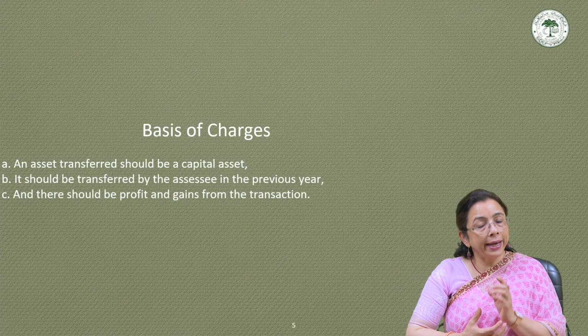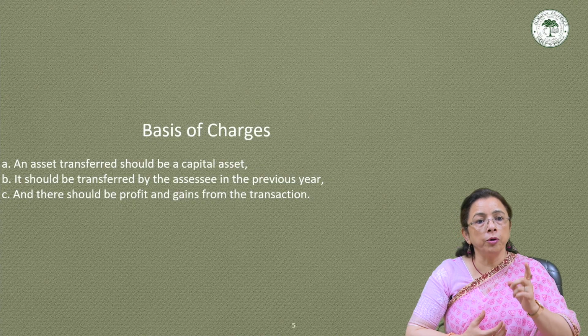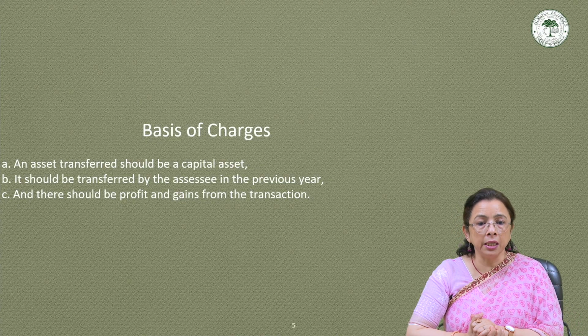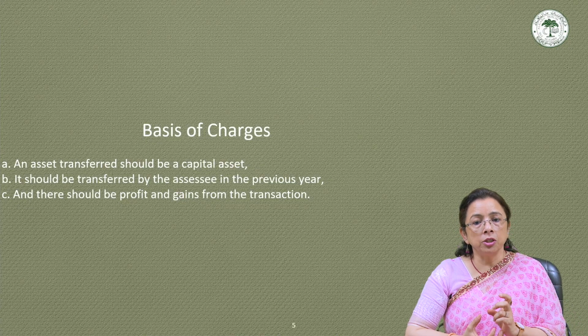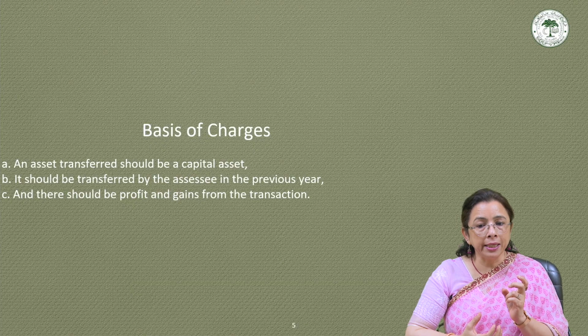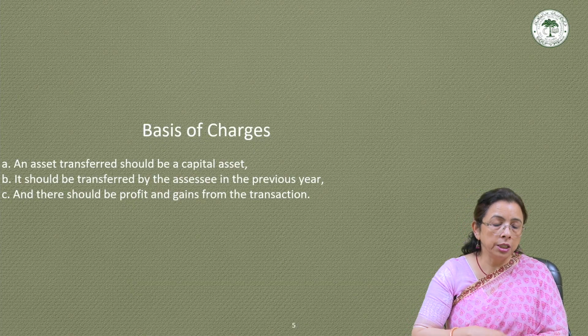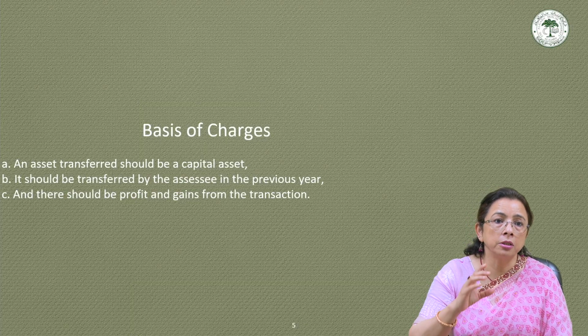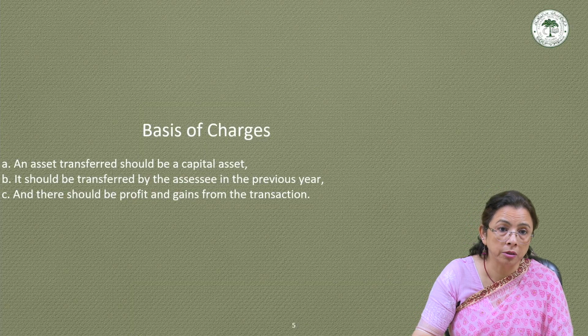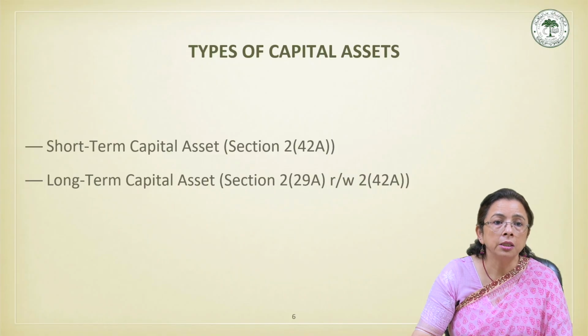Failure to satisfy any one of these conditions, the 3 points that are there before you on the screen, means capital gain tax will not arise. Okay, so these are the important basis of charges.